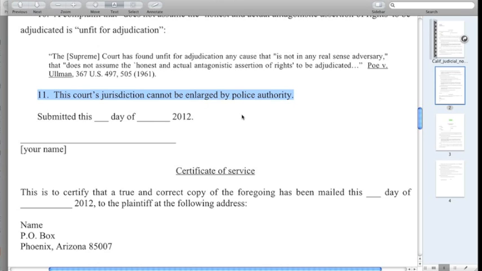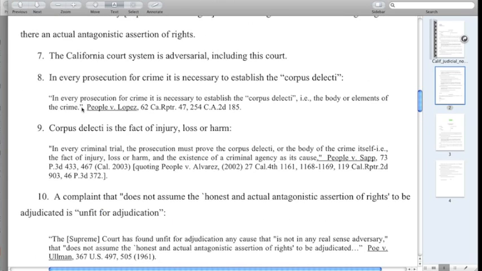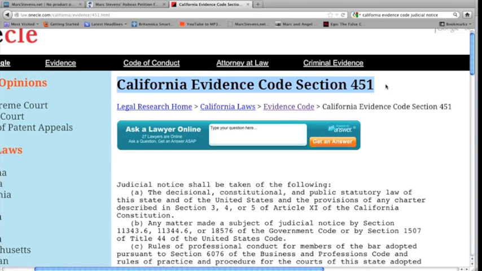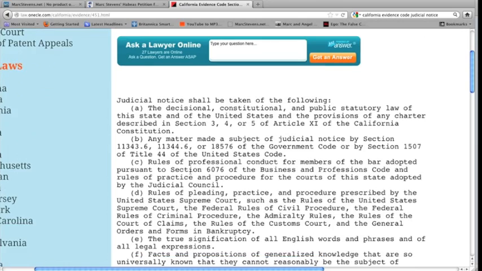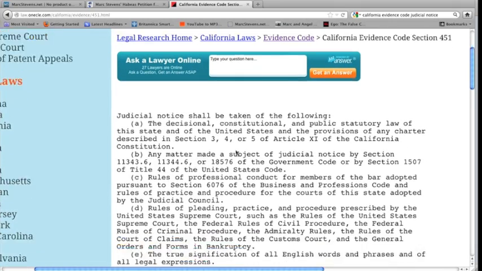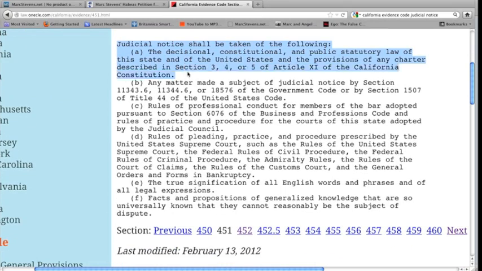And then, of course, the last one: the court's authority, jurisdiction cannot be enlarged by police authority. Just because the cops write a ticket doesn't mean they automatically have jurisdiction over that. So here we've got 11 very clear examples of where he should have taken judicial notice, because under his own statute, the California Evidence Code, Section 451, judicial notice shall be taken.